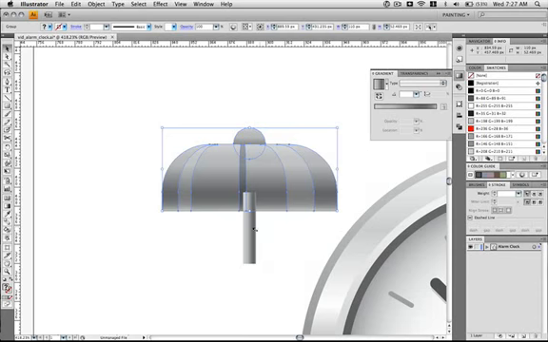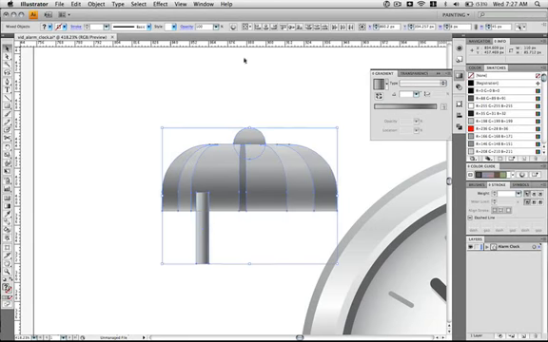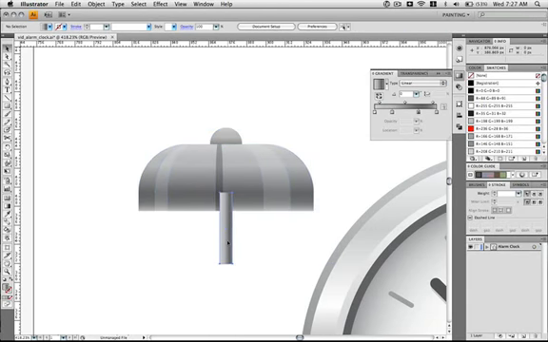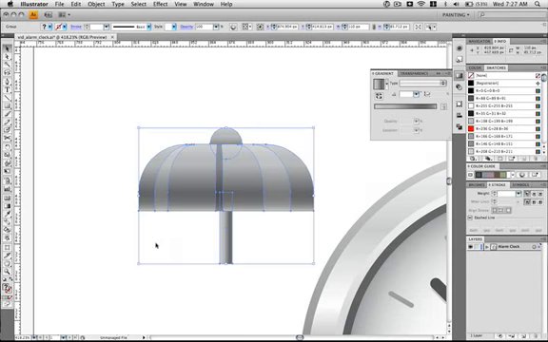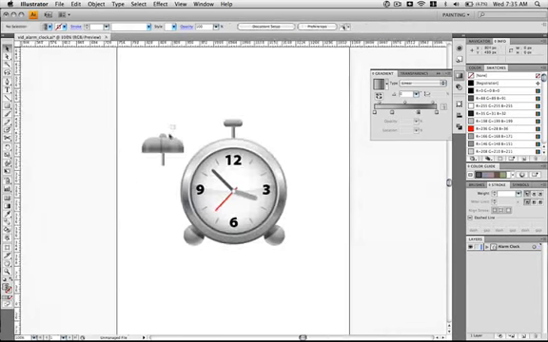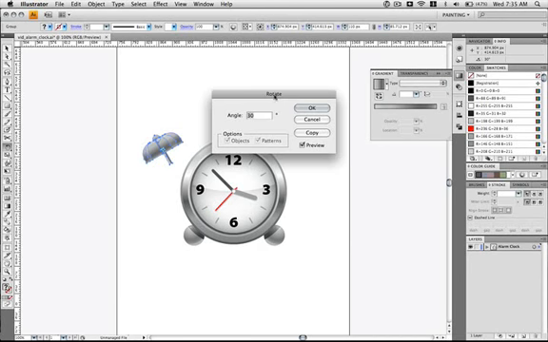We've got all this grouped, except for our new rectangle. So again, we can horizontally align it center, make it a bit dramatic again, and go ahead and Command X, Command B to send it behind, and then go ahead and group all this, Command G. Go ahead and hit Command 1 to zoom out, then hit R on your keyboard to grab the rotate tool, hit Enter to bring up the dialog, and set the angle at 30 degrees and hit OK.